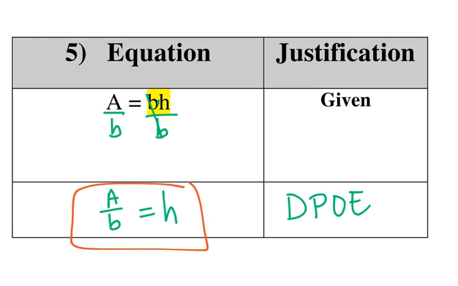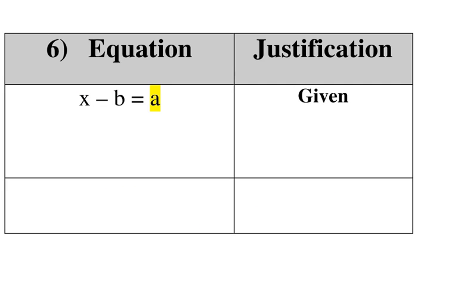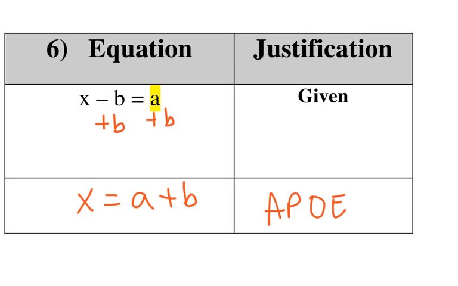Okay, I'm going to have you guys try the next one on your own. So you're going to have to fill in the a part of it, and then you're going to solve it, and it says to solve for x, and then you justify it. Okay, so what you should have done is add b to both sides to get the x by itself. So we're going to add to both sides. So we're going to have x is equal to a plus b, and that's our answer.